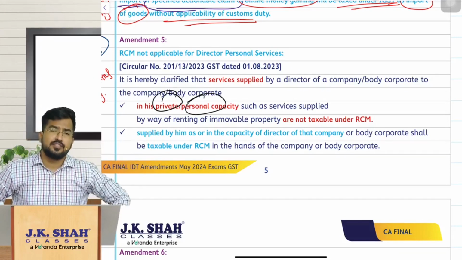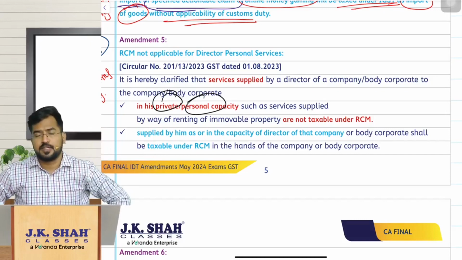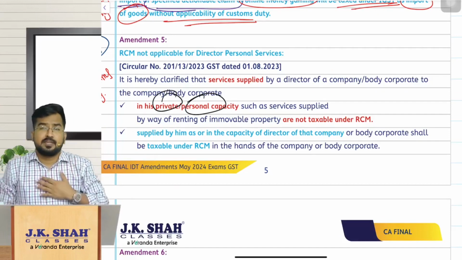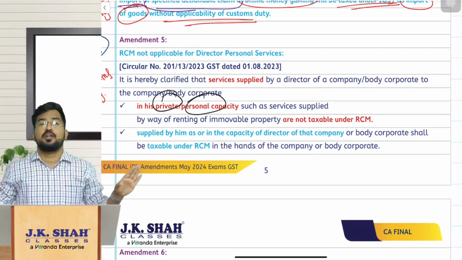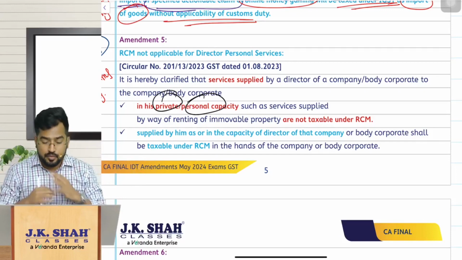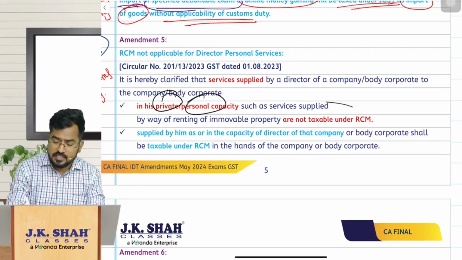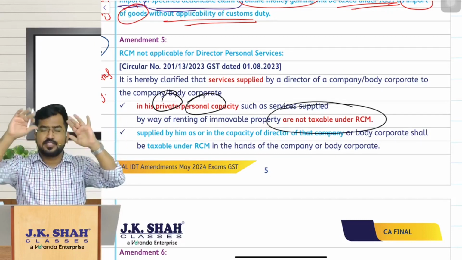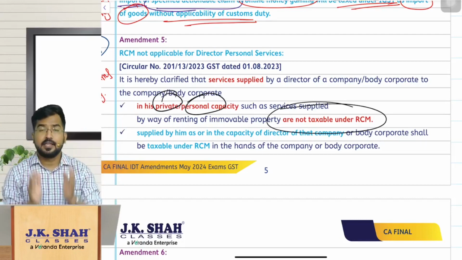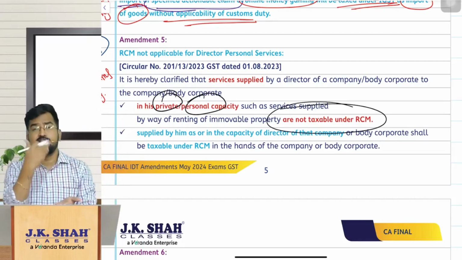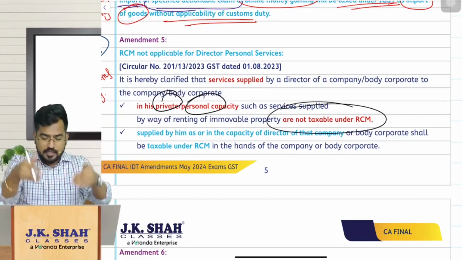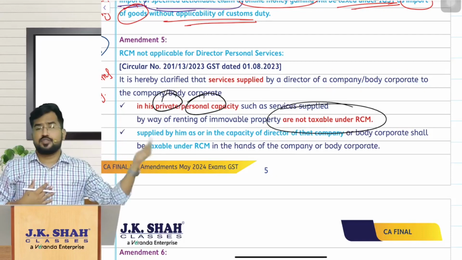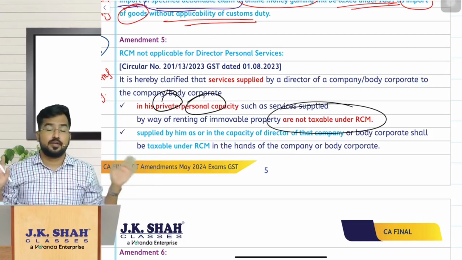So that way he is providing the flat on rent to the company in his personal capacity. That is not a service he is providing as a director to the company. As a director, my duty is what? To rent the immovable property to the company? No. So obviously this is something which I am providing in my personal capacity or private capacity, but not as a director of the company. So who is liable to pay GST here? Sir, here reverse charge mechanism will not come into picture. That means, simply understand, reverse charge mechanism may come into picture based upon various other entries. But the entry which is talking about a director providing services as a director to a company, that entry will not be applicable here when the director provides any services to the company in his personal capacity or private capacity.